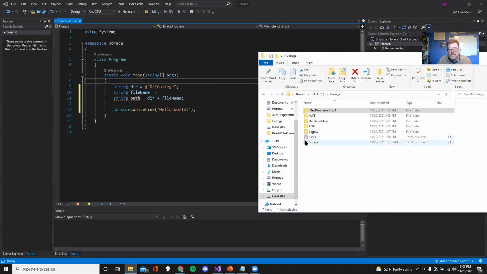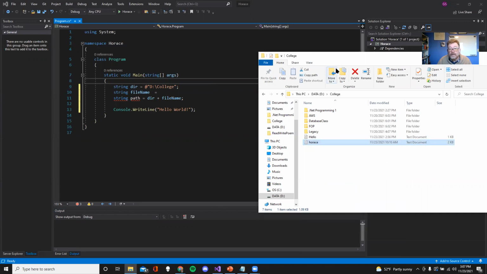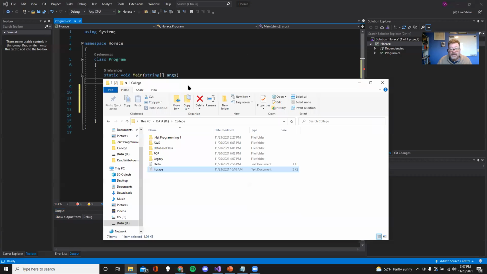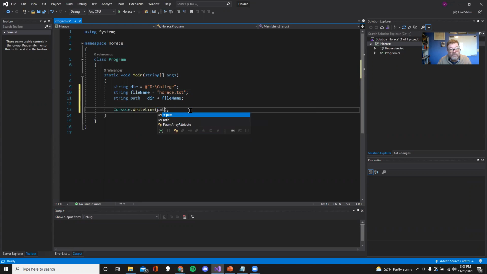And I can tell it's a .txt file from the prompt, but I can also tell from looking at the properties, or if I was really cool, I'd open up the DOS or some kind of console, if this was Linux, and look at it there. But anyway, there it is, Horace.txt. Great, wonderful. Rather than hello world, let's just get this thing to print out the path so I can see what it actually created. That'll also make the program happier because now path is being used.